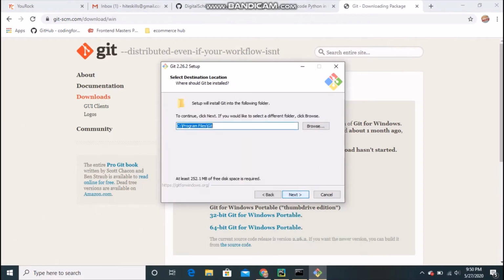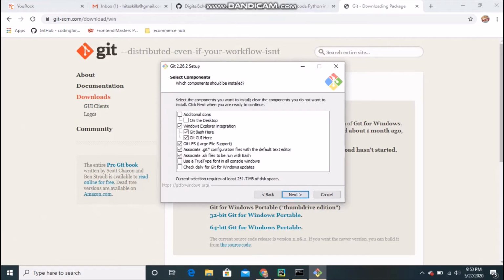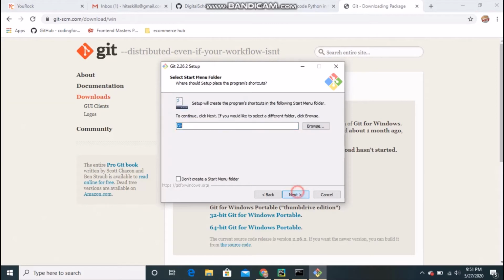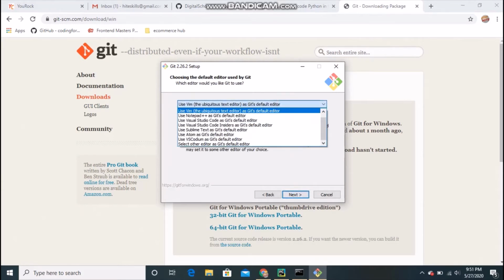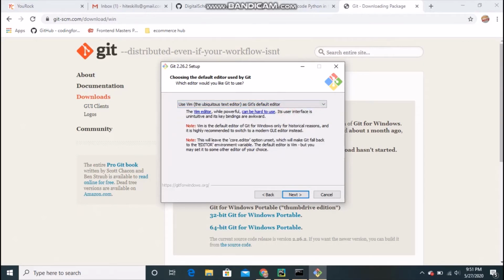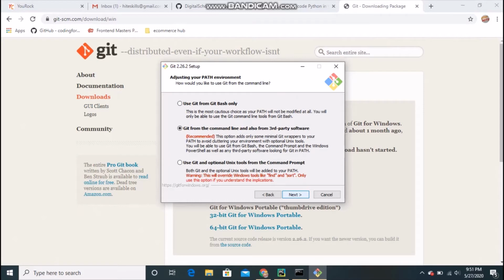Okay, by default keep it next. Next, you can add this, but I'll keep it as it is. Next, and this is for the editor. You can choose which editor you like, but I will make it default. Next, and you have to make it default as well.